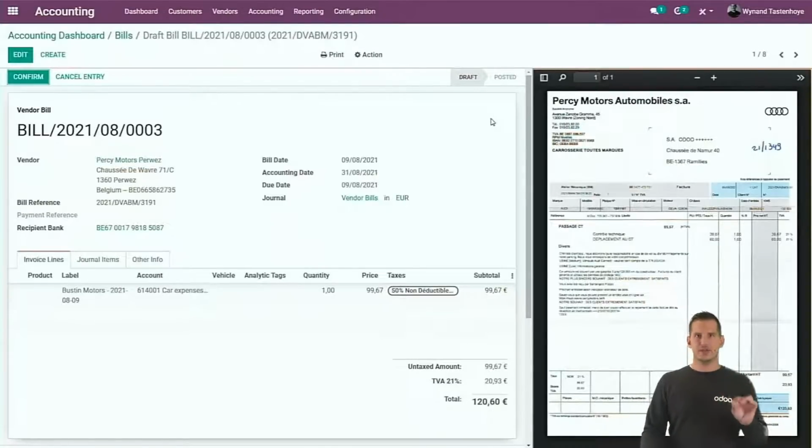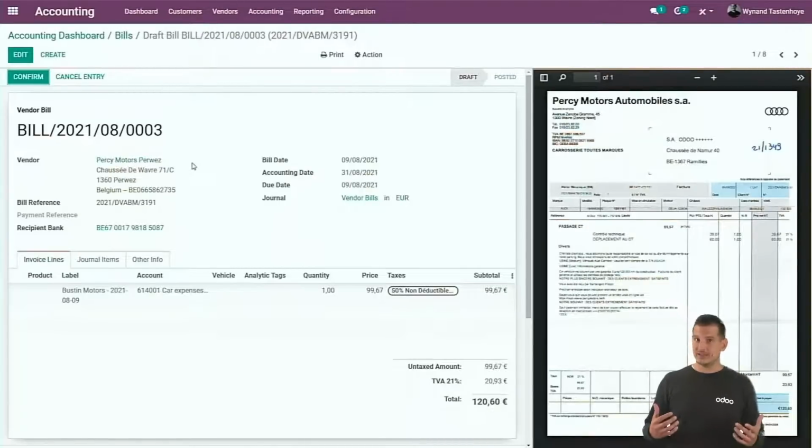So you can see the magic of the OCR. We can see that we didn't touch anything, but basically all information is taken over. So what does the OCR do? First of all, it searches for the supplier. If it already exists, we search for the name, the address, but also the URL and the email in order to link it to the correct supplier.